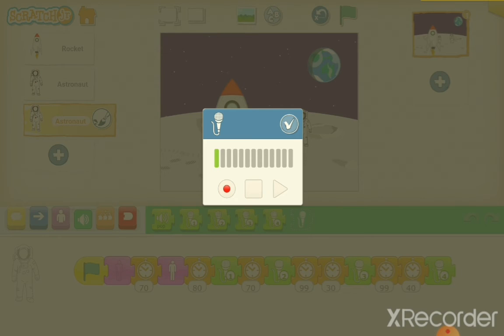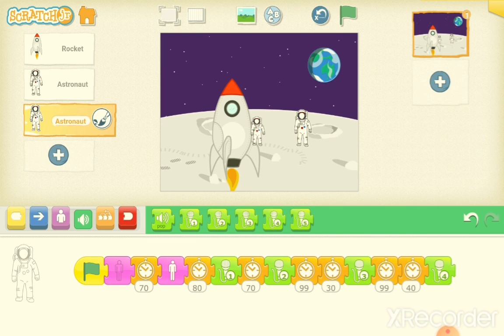I hope you understood, and put the right sign. Now we have this, and whenever I put it here and touch it, it will speak. So like this, we can add more and more sounds. There may be 5, 6, 7, 8, 9, 10, any number.